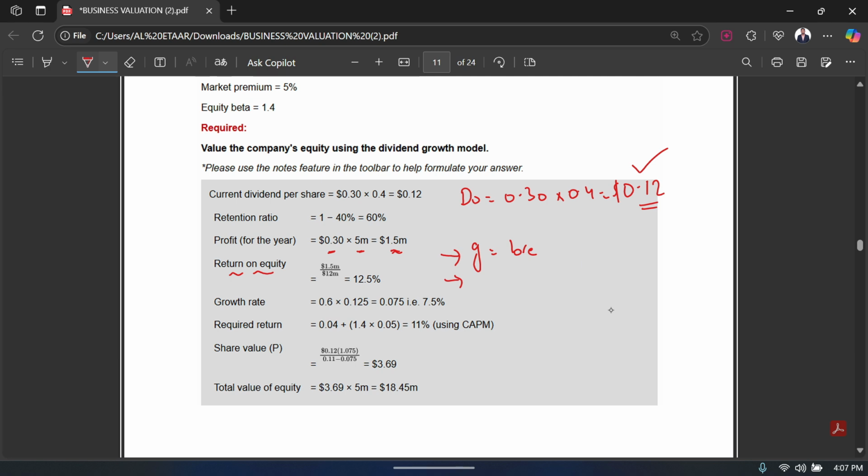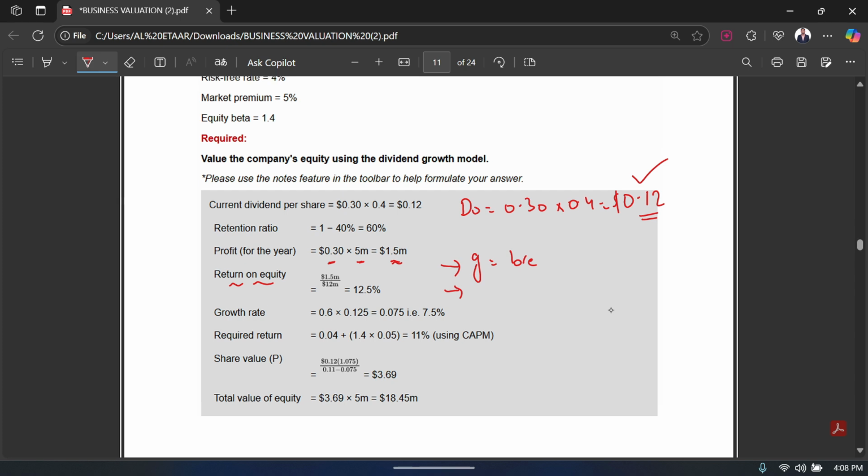Once you have your return on equity of 12.5%, now you need what? Now I have my return on equity. What's the second thing that I need? I obviously need my retention ratio, because in this formula the retention ratio is multiplied with the return on equity. I can easily calculate that by subtracting my payout ratio from 1, and that's how I get my retention ratio.